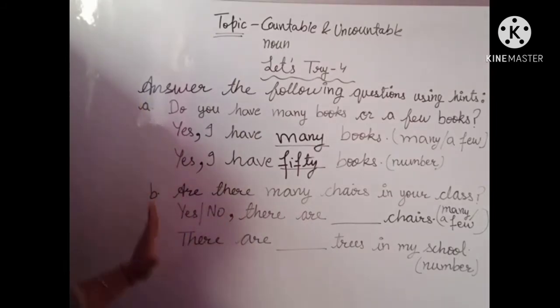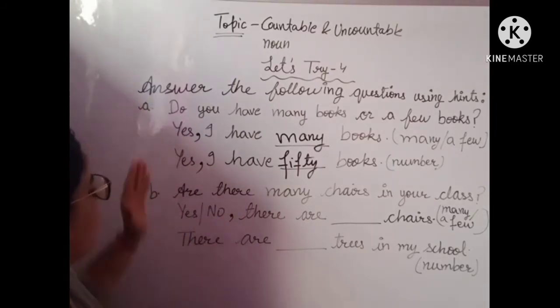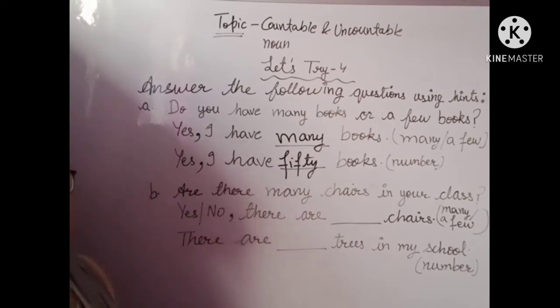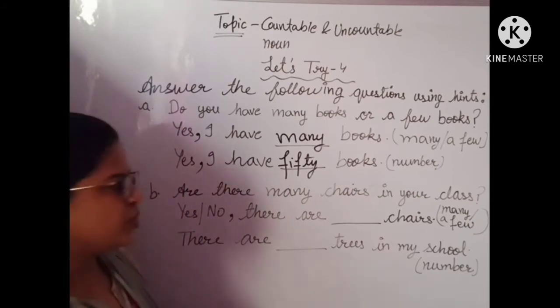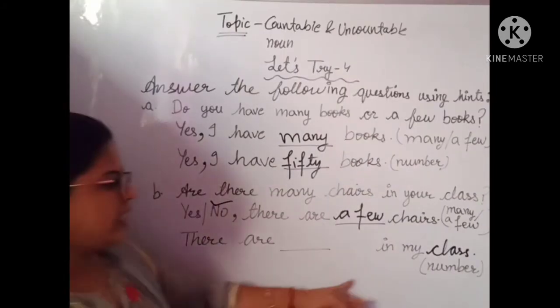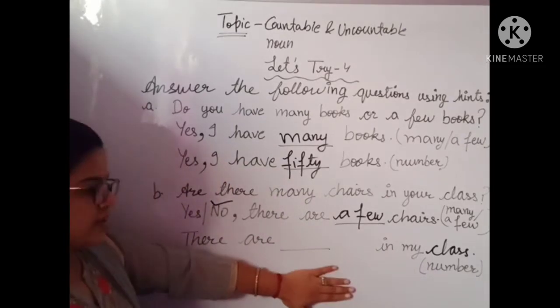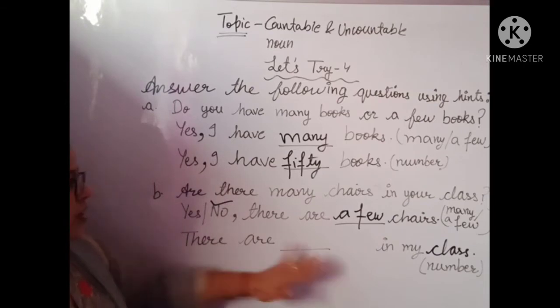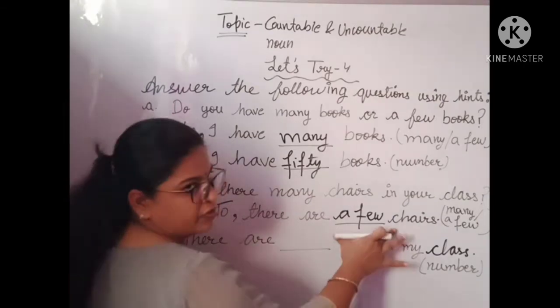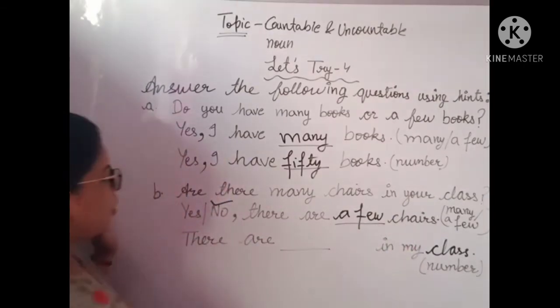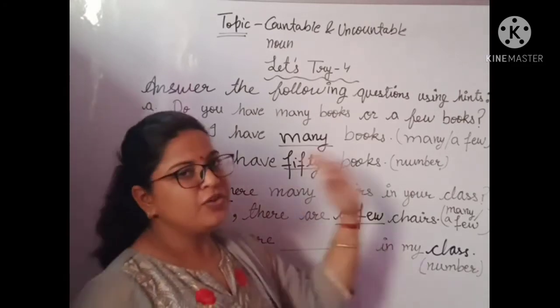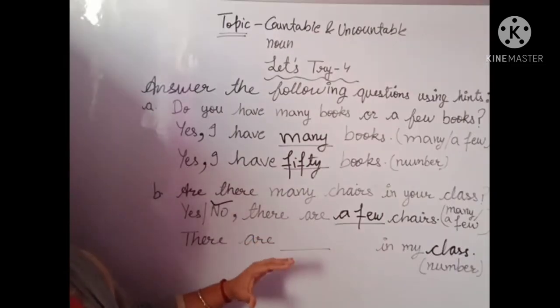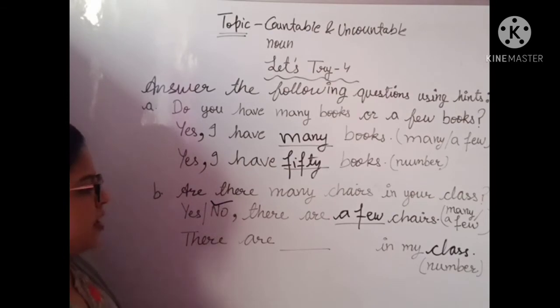Now let us move to the second point of this exercise, which is B part. Are there many chairs in your school? There are dash chairs. The answer which will come in this blank will depend on the answer we have already provided. So here we have written a few chairs, so a small number should be written by us here.